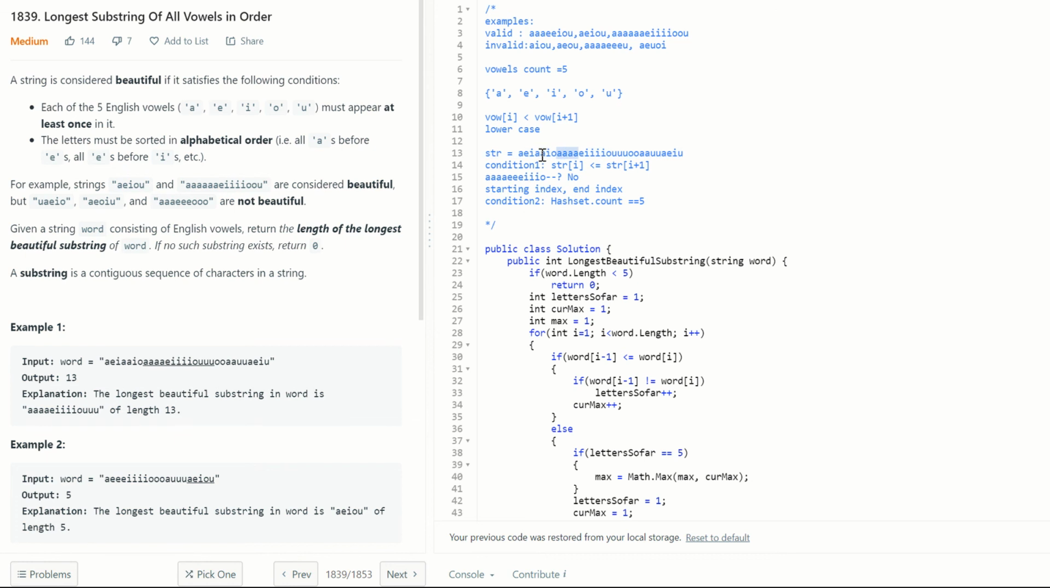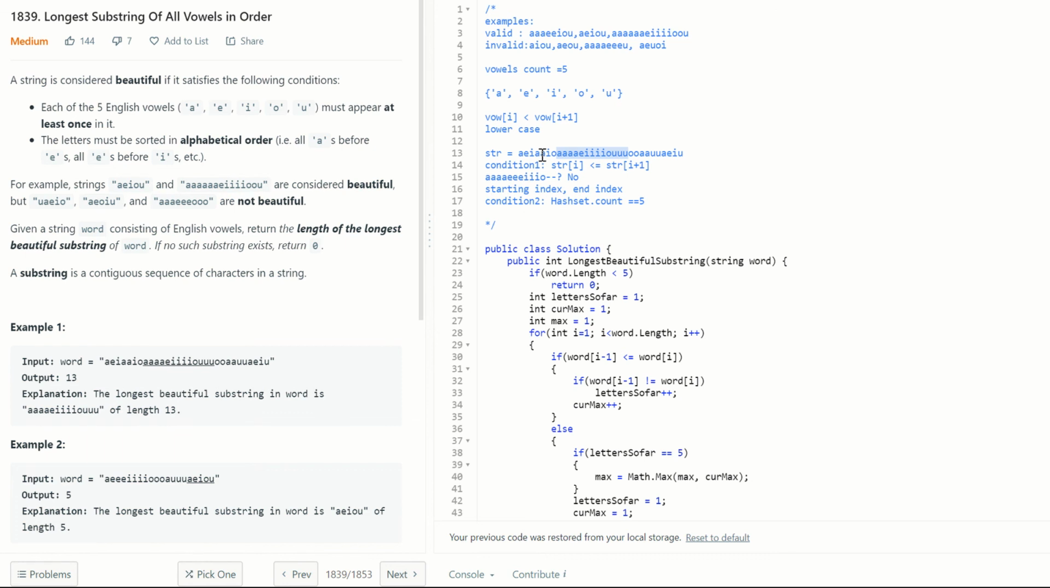A, so far good. E, so far good. I, so far good. O, so far good. O, U. So far we have seen all the 5 vowels. So that means so far this is the longest substring. Whenever we are at U, we will count, okay, we have the longest substring so far. That's it. So that is how we will move up our sliding window.